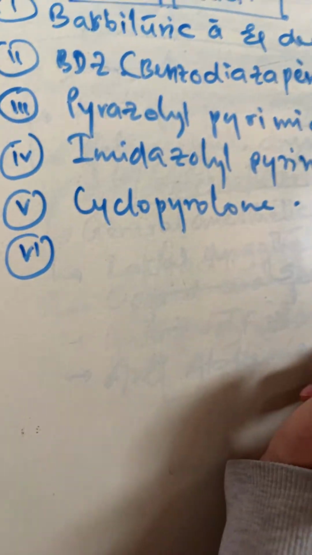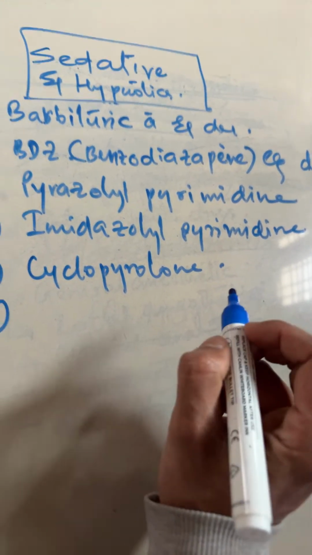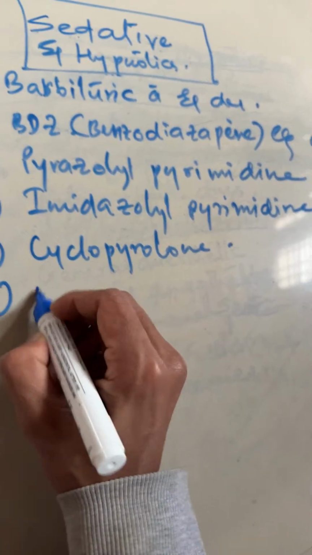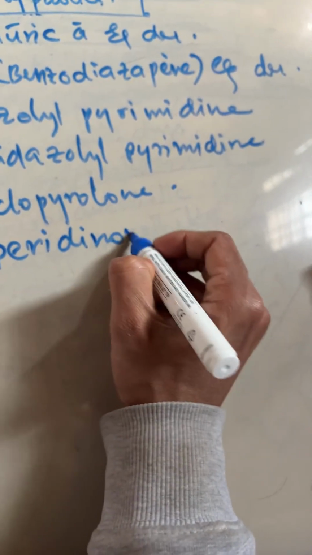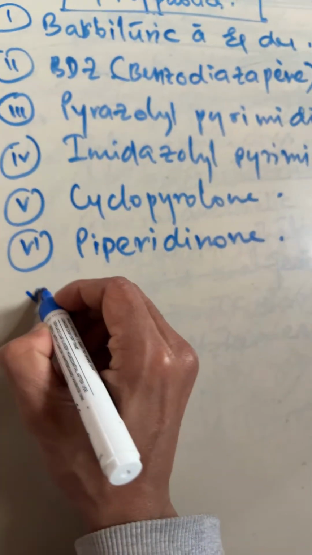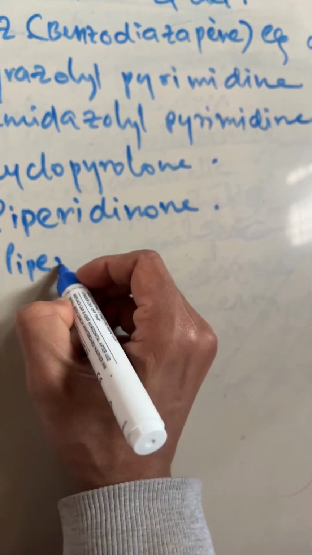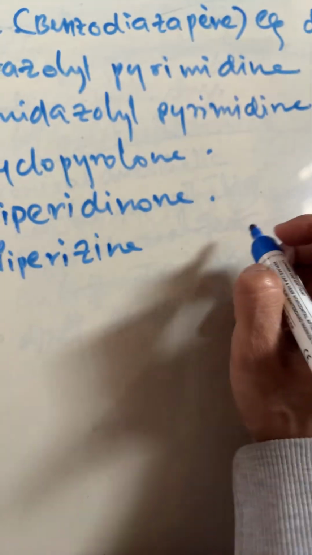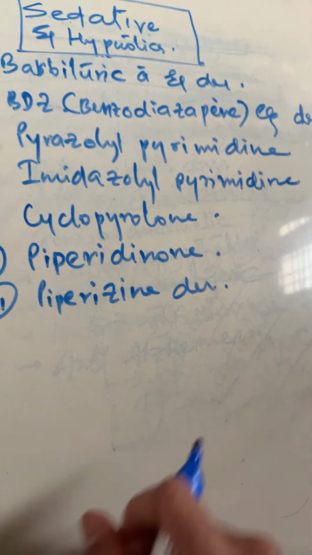Number six is piperidinone. Are you getting? Then number seven is piperazine derivative.